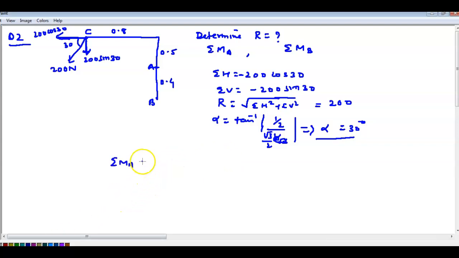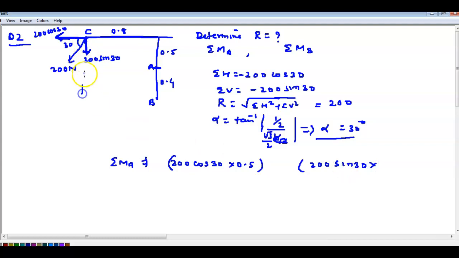Tell me the moment about A. So this is the point A. See here. This force, this one will go parallel to this distance, right? How much? 200 cos 30 times 0.5. Positive and negative we'll see later. 200 sin 30 times this will go parallel this way. So you have to come here. 0.8. Getting? Tell me this one. Which is positive, which is negative?